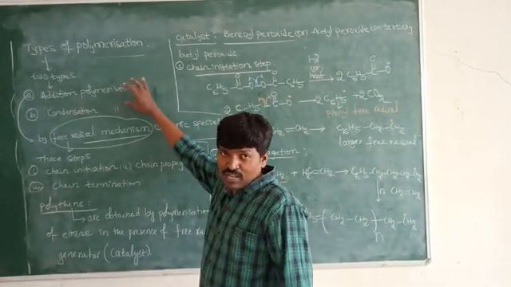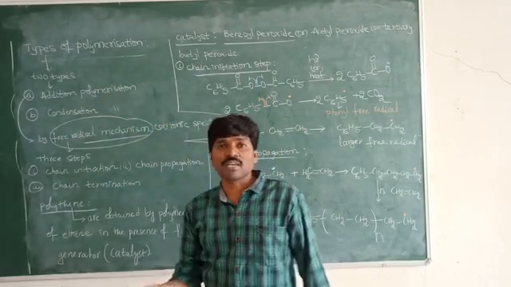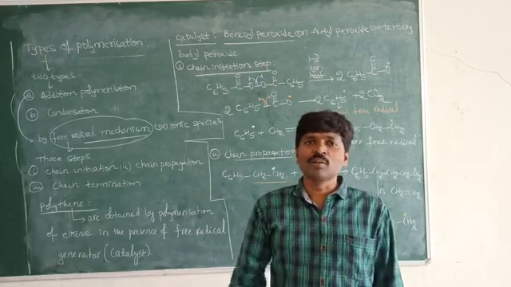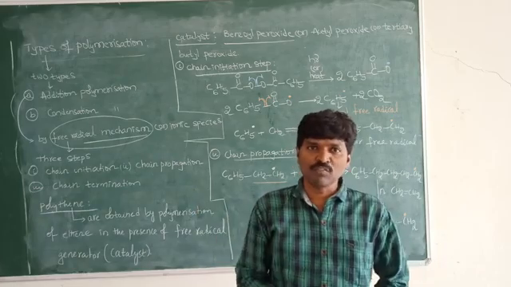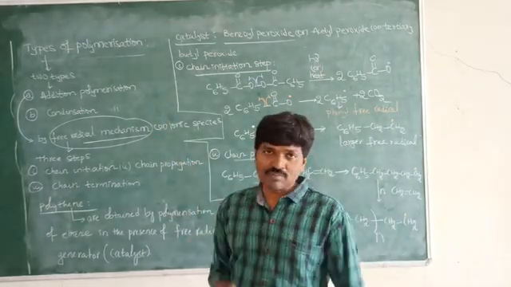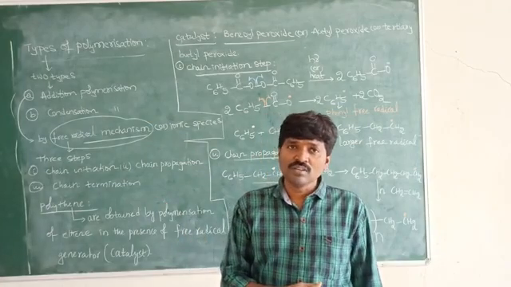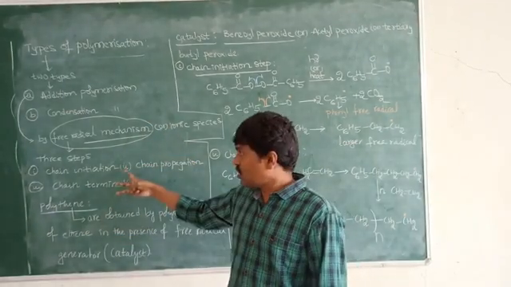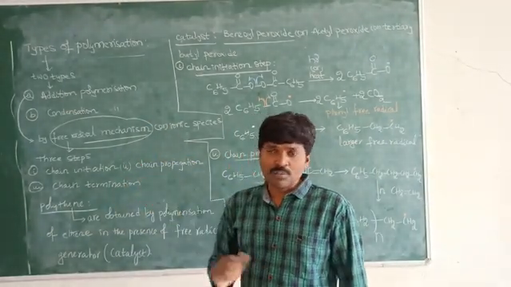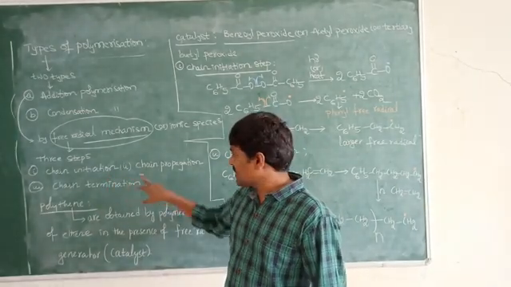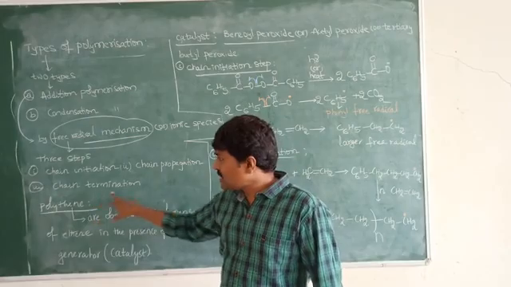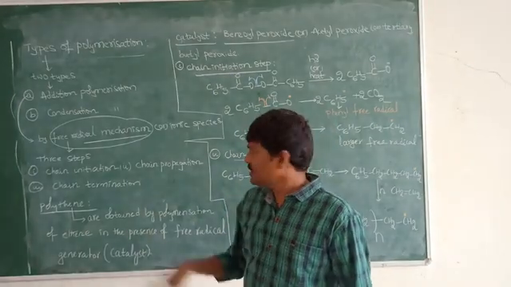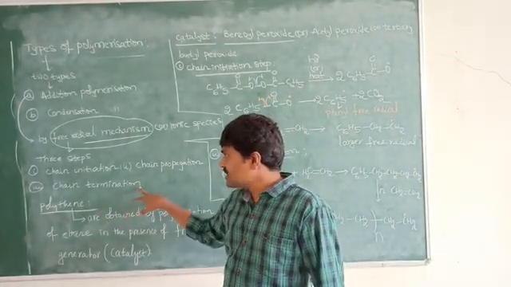We already know addition polymers are formed by the union of monomers containing double bonds or triple bonds. These addition polymers are formed via the free radical mechanism. In the free radical mechanism, three steps are involved: chain initiation step, chain propagation step, and chain termination step. We have already discussed the first two; the last one is the chain termination step.